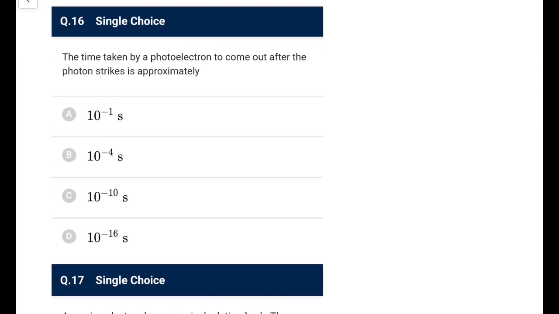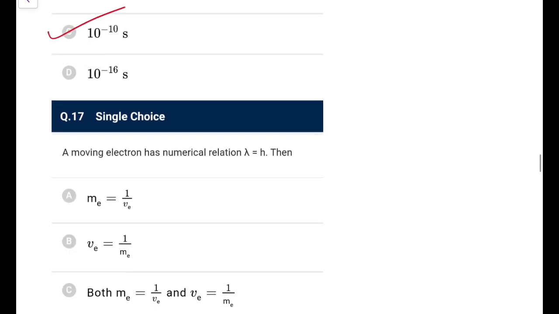Next one. Time taken by electron to come out, you know the photoelectric effect is instantaneous and the time taken is of the order of 10 to the power minus 9 seconds. So better 10 to the power minus 10 that you can do. It's an instantaneous process we usually write.